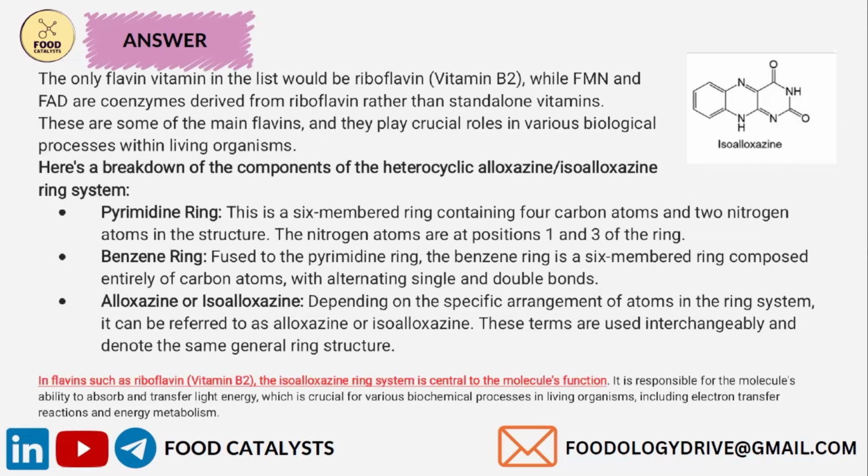This pyrimidine ring is fused with a benzene ring, a six-membered ring composed entirely of carbon atoms with alternating single and double bonds. The structures of alloxazine and isoalloxazine depend on the specific arrangement of the atoms in the ring system. Based on this arrangement, it can be referred to as alloxazine or isoalloxazine. These terms are used interchangeably and denote basically the same general structure.